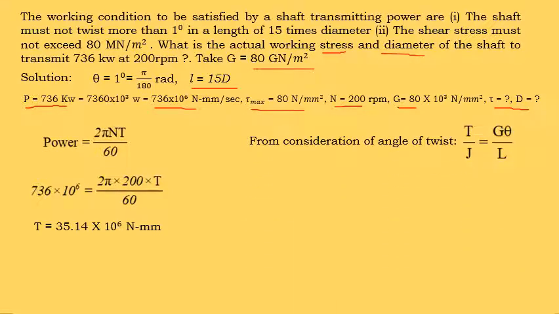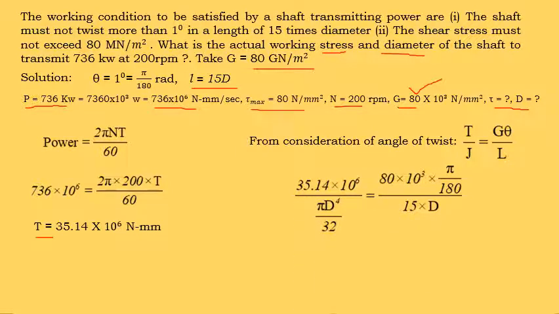Next, from the torsion equation, we have a set of equations. First let us consider the angle of twist: T by J is equal to G theta by L. In this equation, the T value is calculated. J is nothing but the polar moment of inertia. G is given, and theta is also given. L we have to calculate. L is given in terms of diameter, therefore using this we can calculate the diameter.